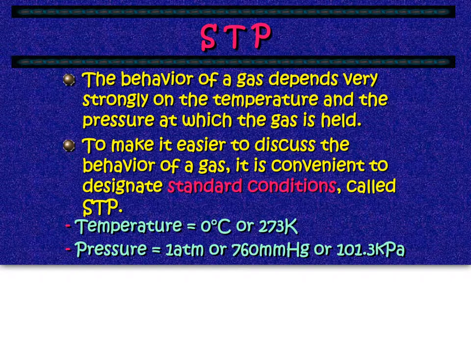The last part of variables is talking about what we call STP. STP is what we say are standard conditions. They're the normal conditions. The behavior of the gas depends on the temperature and the pressure where the gas is held. When we talk about the behavior of a gas, we usually talk about standard conditions, the normal conditions that we have, and that's called STP. It stands for standard temperature and pressure, the normal temperature and the normal pressure. For temperature, the standard condition is 0 degrees Celsius or 273 K. For pressure, it's either 1 atm, 760 millimeters of mercury, or 101.3 kPa.